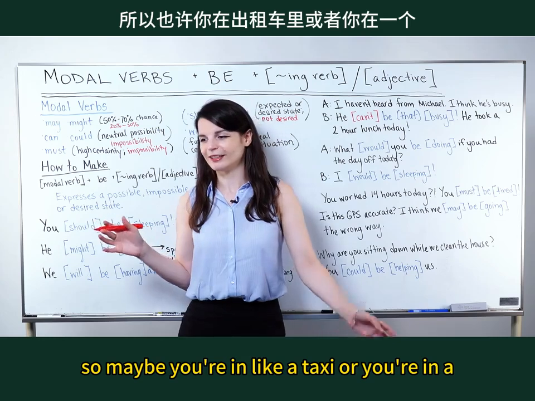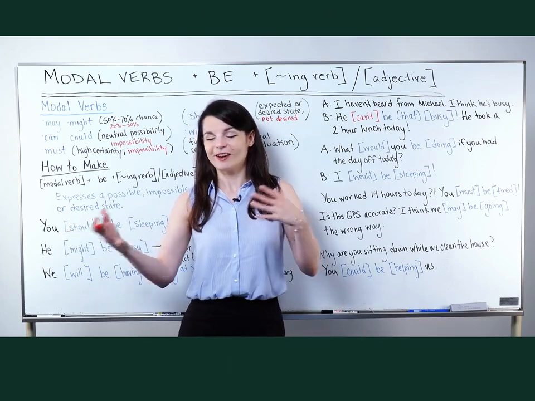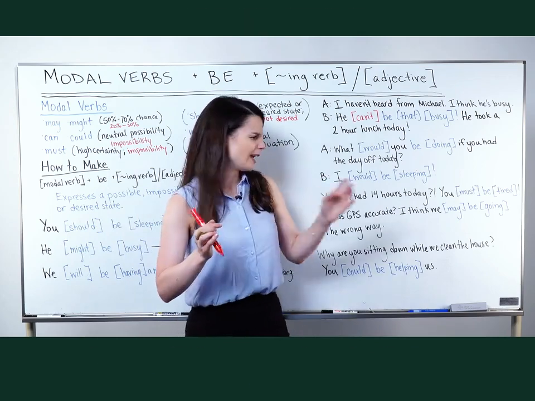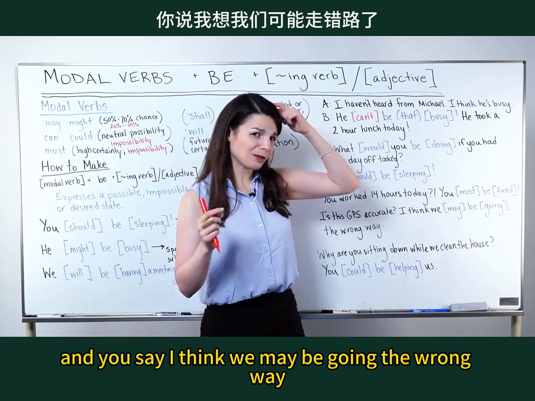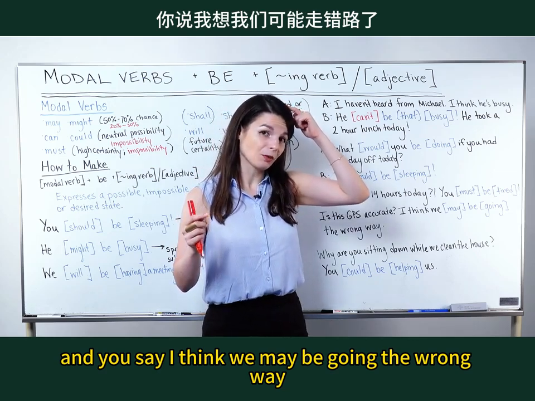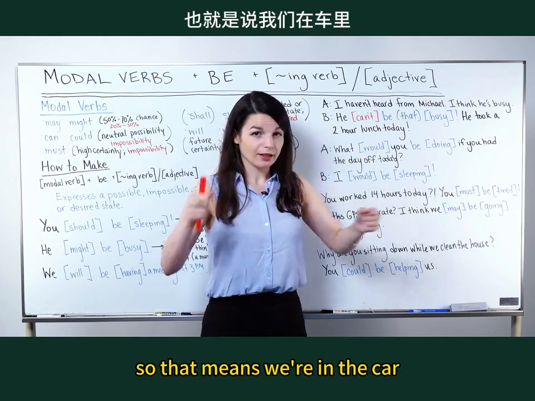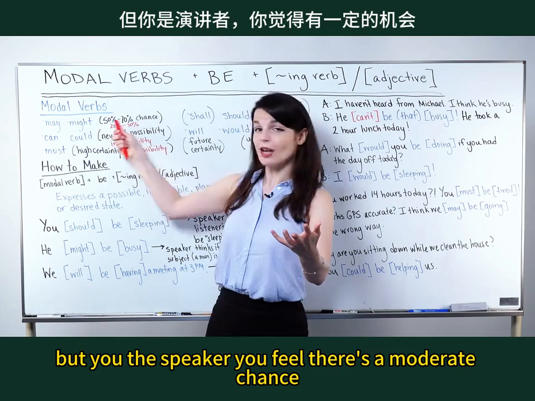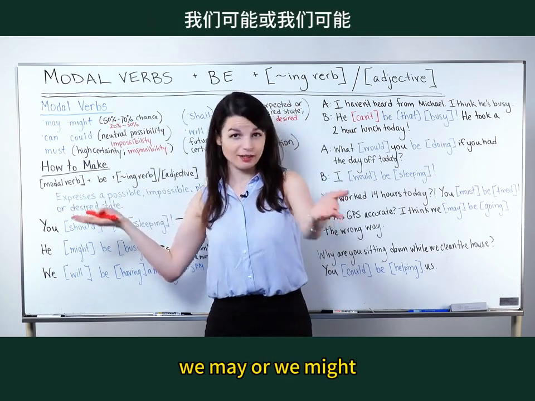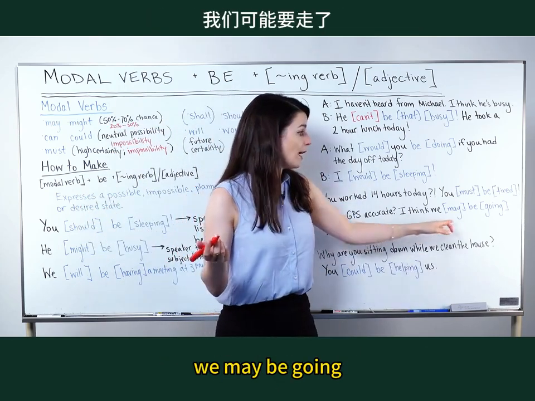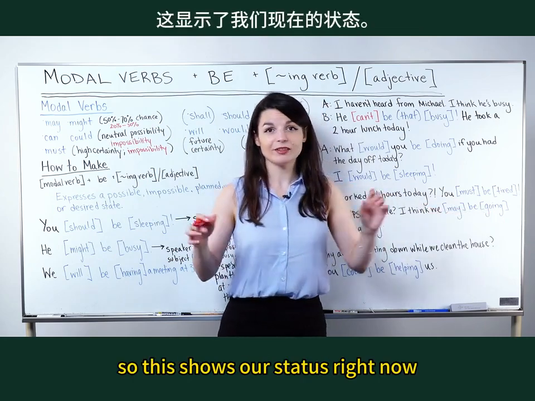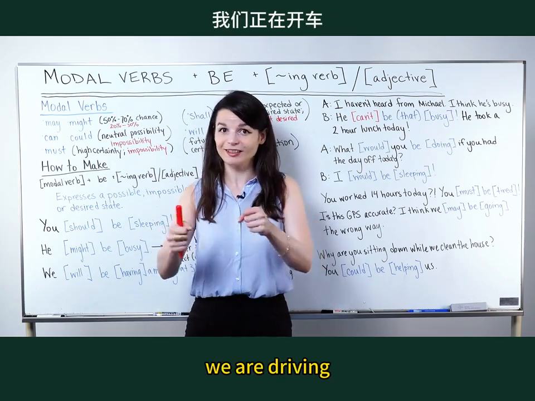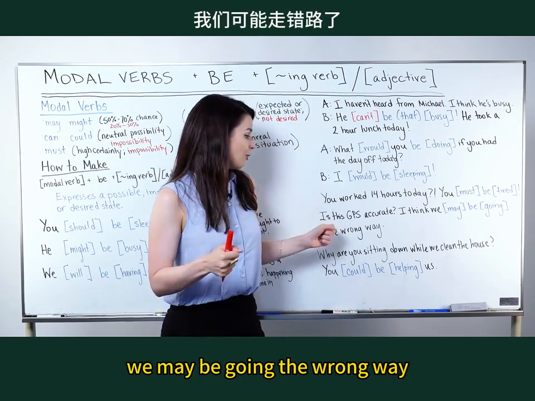So maybe you're in a taxi or you're in a car with your boss or a colleague that you're not very close to, and you say, I think we may be going the wrong way. So that means we're in the car, but you, the speaker, feel there's a moderate chance we may, or we might, if you like, that's fine too. We may be going. So this shows our status right now, which is happening now. We are driving. We may be going the wrong way.